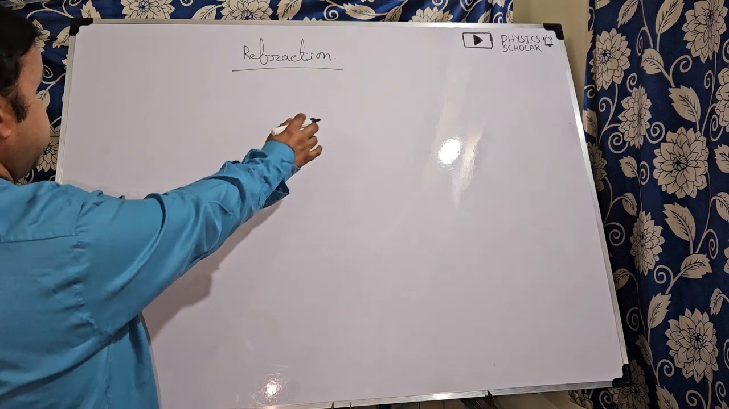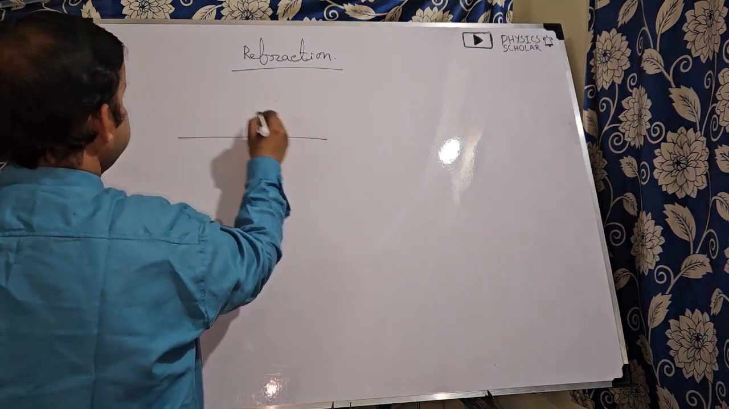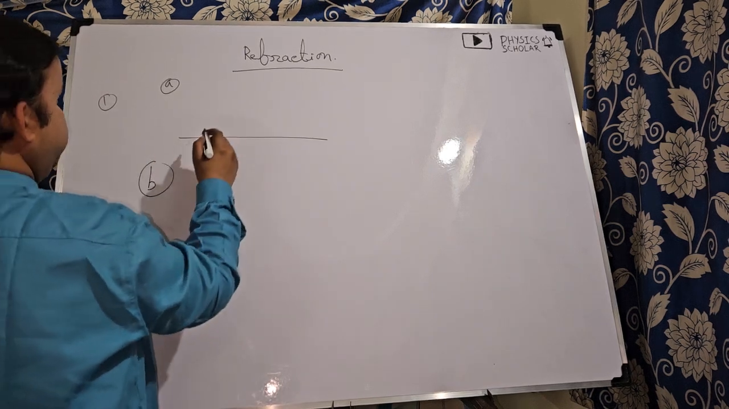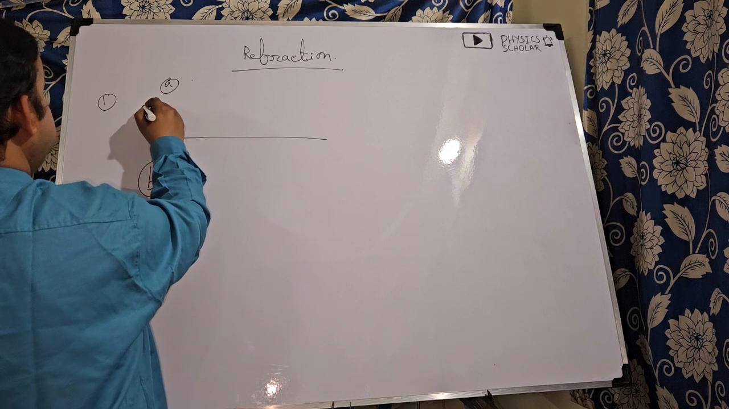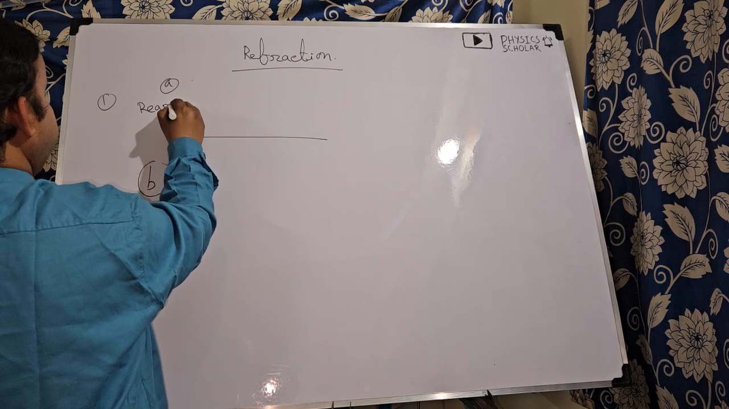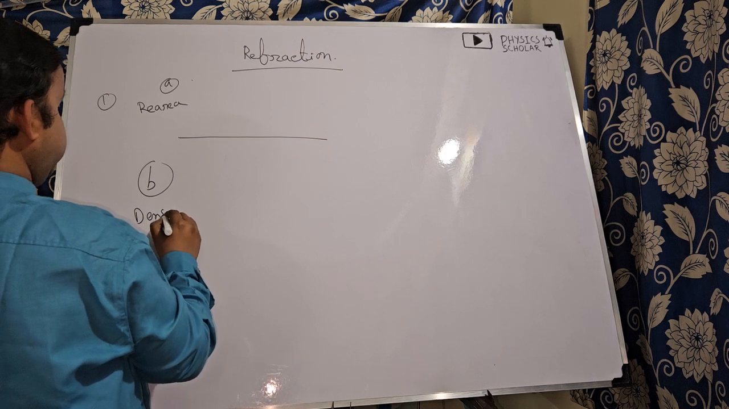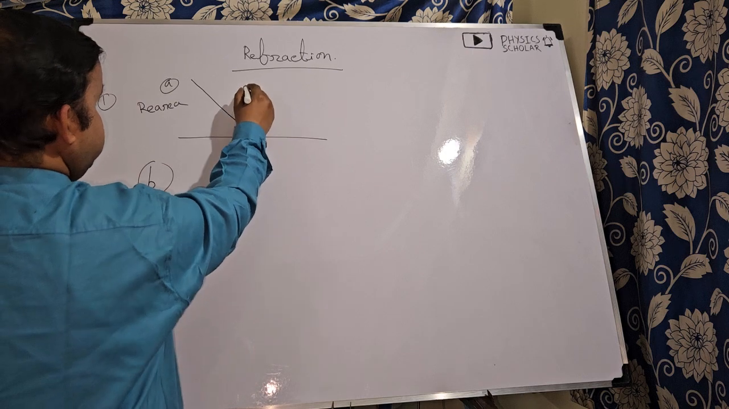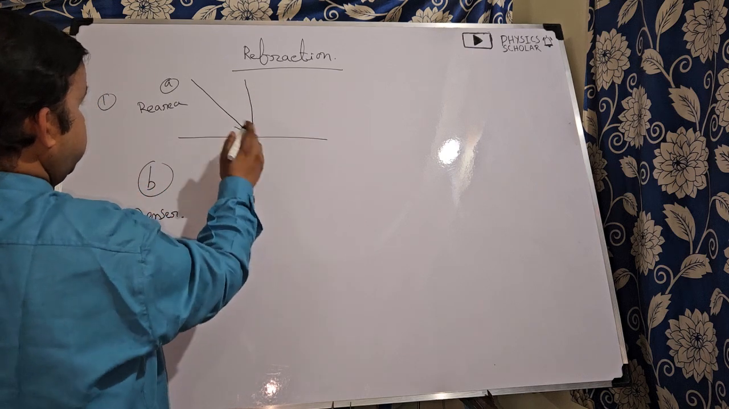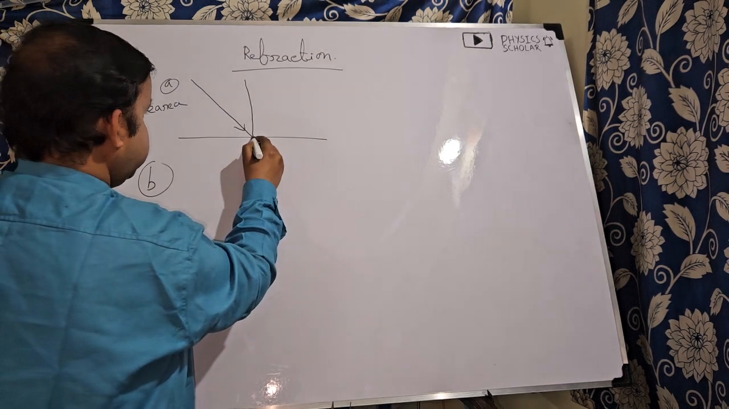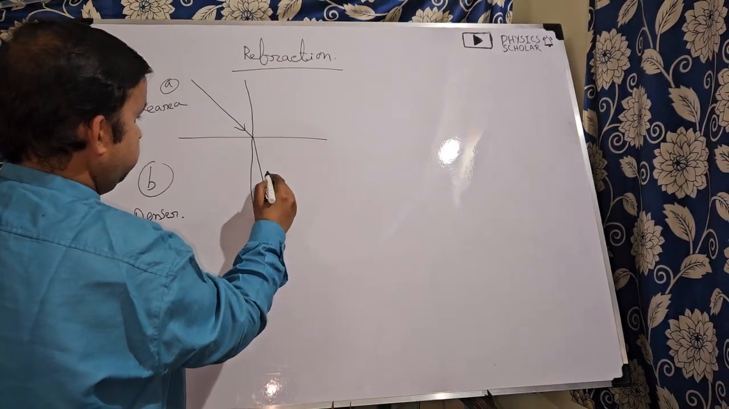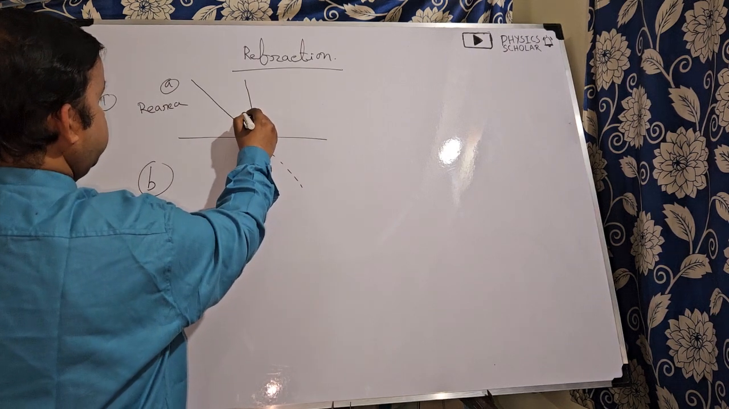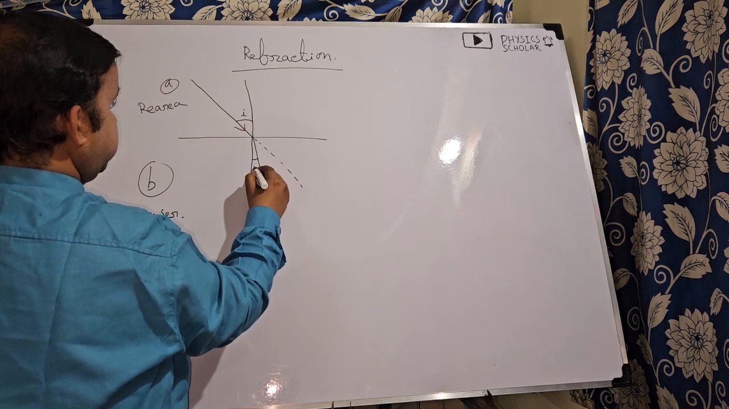So first, suppose it is medium A and it is medium B. A ray of light, suppose it is the rarer medium, and suppose it is the denser medium. If a ray of light is coming from rarer to denser, yesterday I discussed it will bend towards the perpendicular drawn. Clear? So suppose it is angle of incidence i, and it is angle of refraction r.